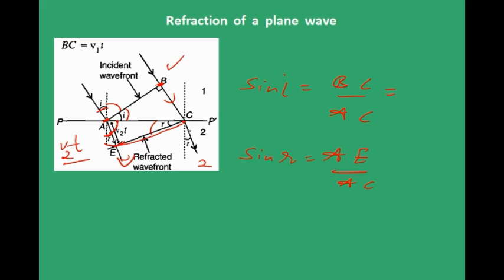Now, what is BC? BC is nothing but V1 into t, right? t is the time and V1 is the speed in the first medium, and here it is AC. And AE is what? V2t, we just discussed now, and here it is AC.